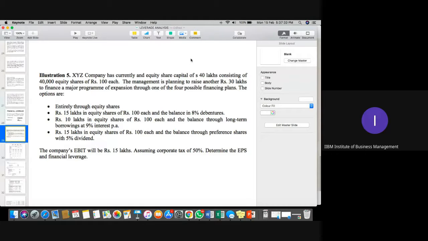Once done, please let me know. We can discuss this question because this financial leverage is a bit tricky as compared to operating. After that, we'll discuss one common question of these two leverages.